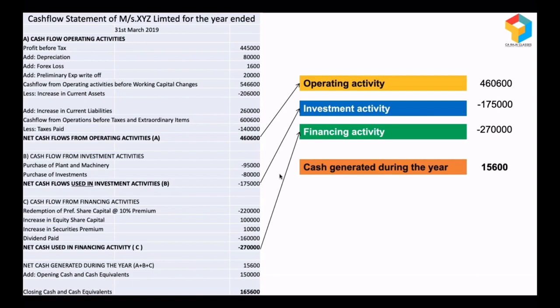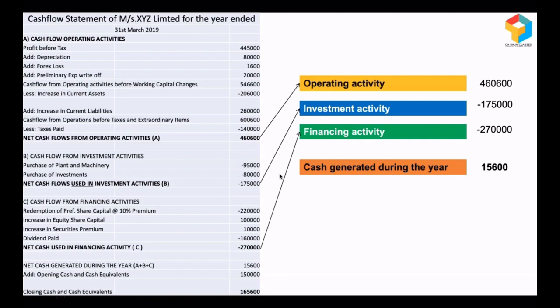So when I look at this, what I infer is they made 4,60,600 from their operations, and they used their own money for making some investments, and despite spending on investment they had so much of money, so they are very easily settling their financial obligations, and despite all this they still have positive cash of 15,600. And here we need not worry because they made so much of money, but everything has gone out.